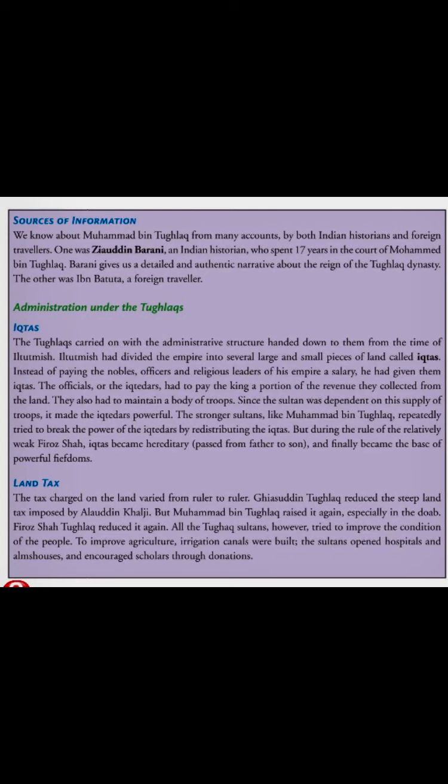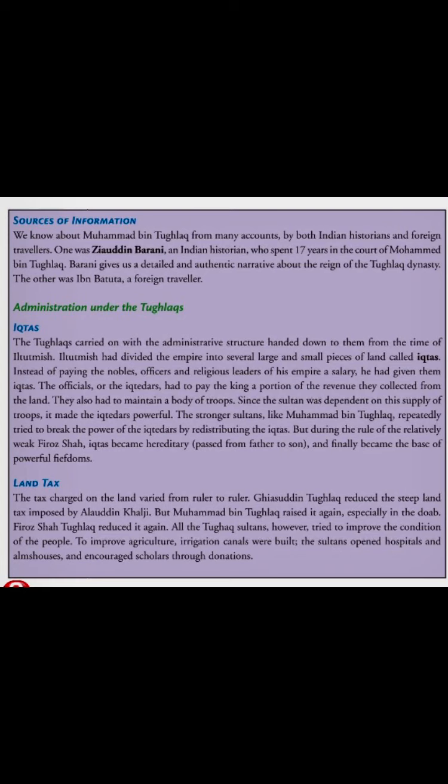The Tughlaqs followed the administrative structure that was followed from the time of Iltutmish. Iltutmish had divided the empire into several small pieces of land called iktas, which were given to his nobles, officers, and religious leaders instead of salary. The holders of iktas, called iktidars, had to pay the king a portion of the revenue they collected from the land.